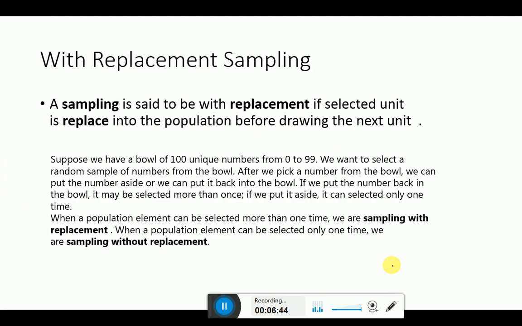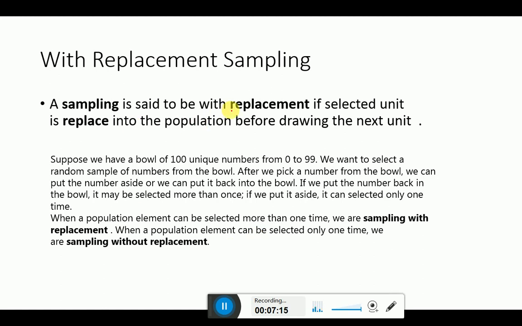The with replacement or without replacement, why I'm going to teach you: because when we come to the numerical portion, the question may ask whether it is sampling with replacement or sampling without replacement. So before starting the numerical portion, I shall try my level best to explain the concept of with replacement and without replacement.